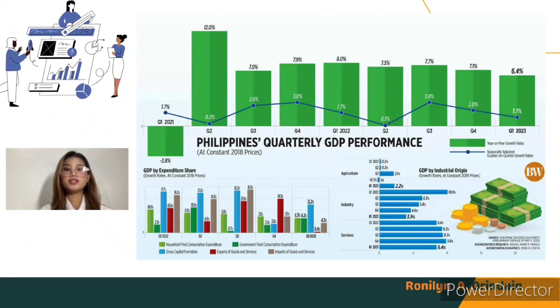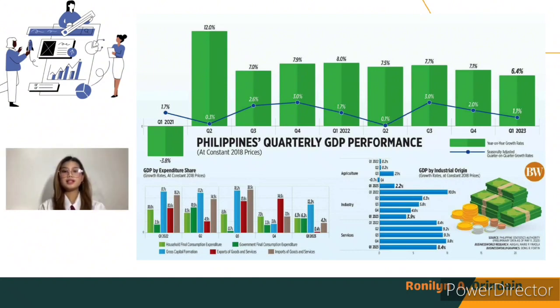Gross capital formation, the investment component of the economy, jumped 12.2% from 3.8% in the fourth quarter. However, this was lower than the 17.7% growth in the first quarter of 2022.